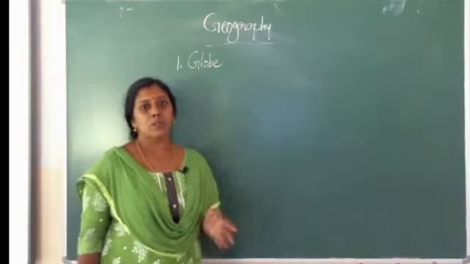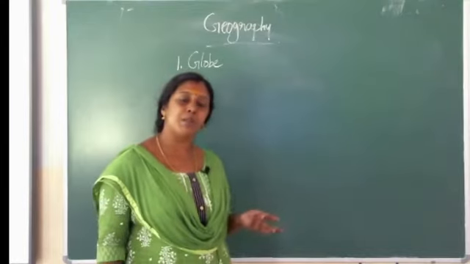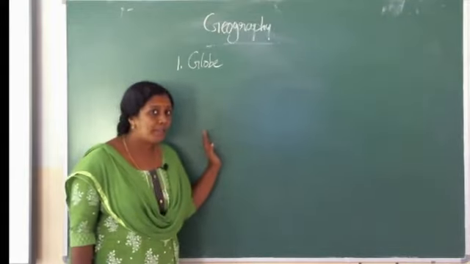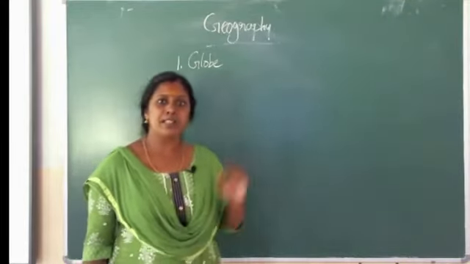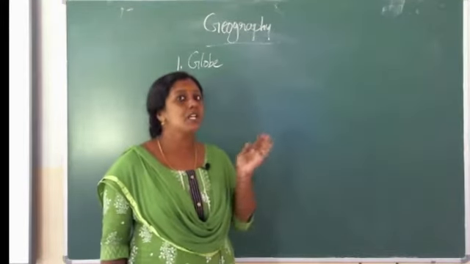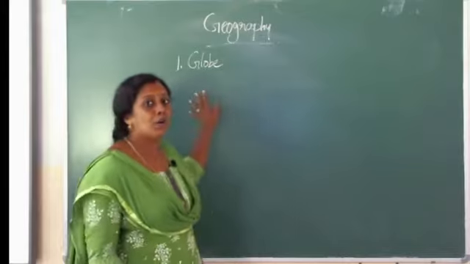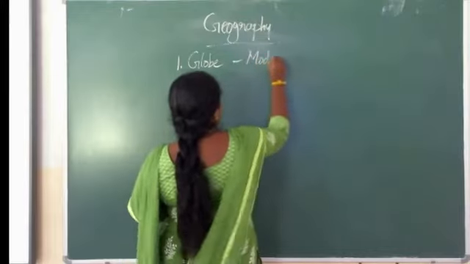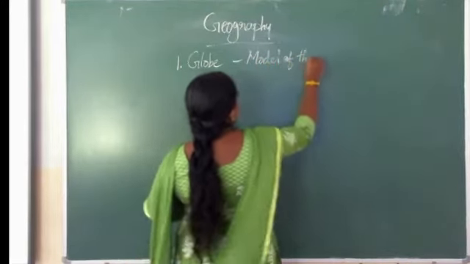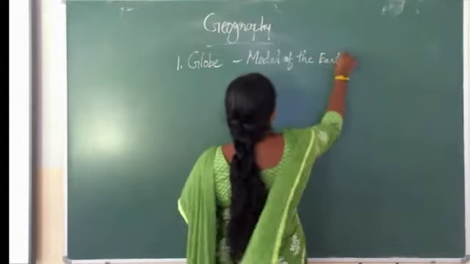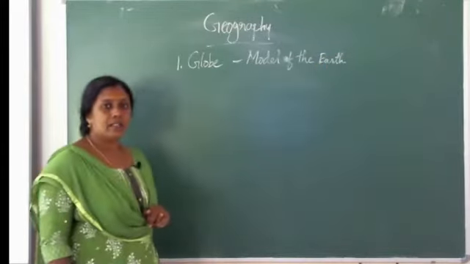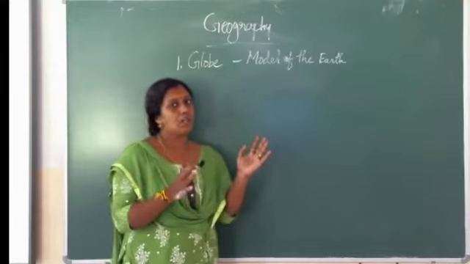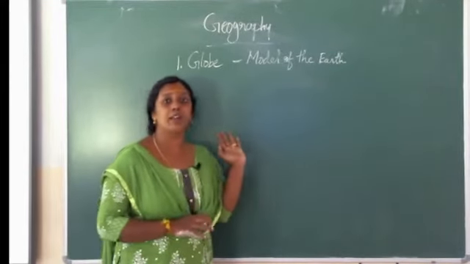From your lower grade onwards, you are studying these same things. What is meant by globe, map, etc. So what is meant by a globe? Globe is a model of the earth. It is a small model of the earth in spherical shape. Compared to a map, it is big in size, so due to that it cannot be carried around easily.